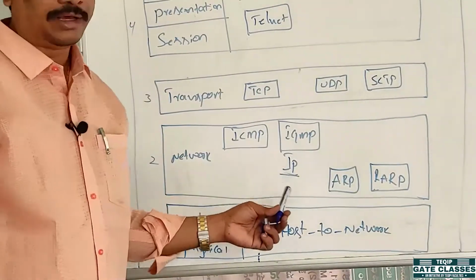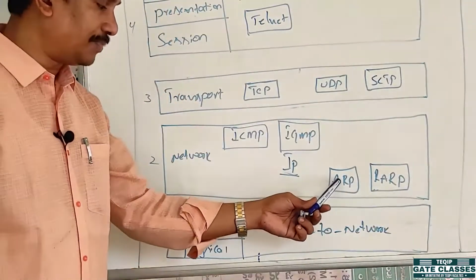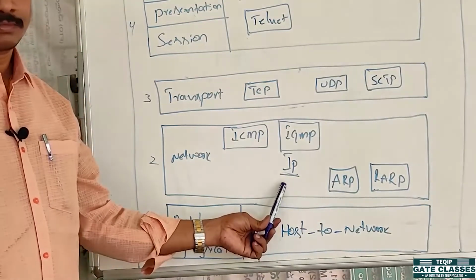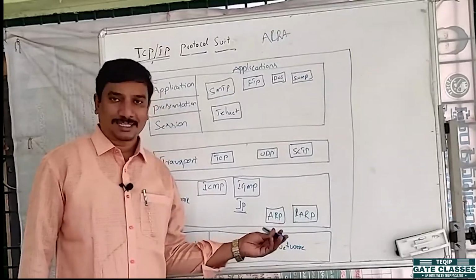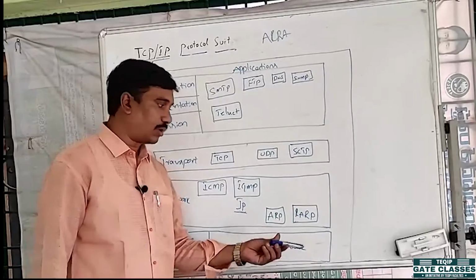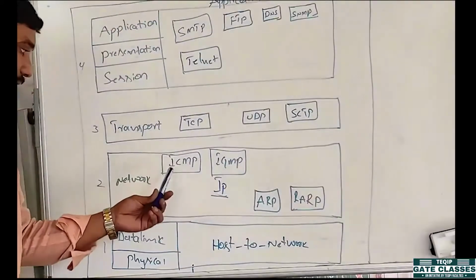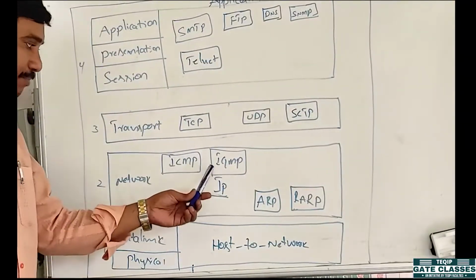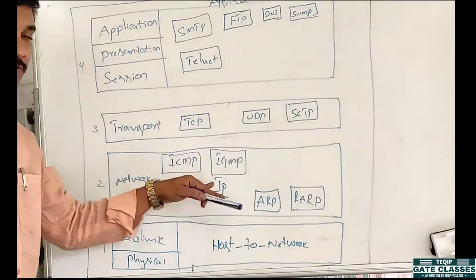In the IP layer, we have different protocols. Those are ARP, Address Resolution Protocol; RARP, Reverse Address Resolution Protocol; ICMP, Internet Control Message Protocol; and IGMP, Internet Group Message Protocol. These are the responsibilities of the IP layer.